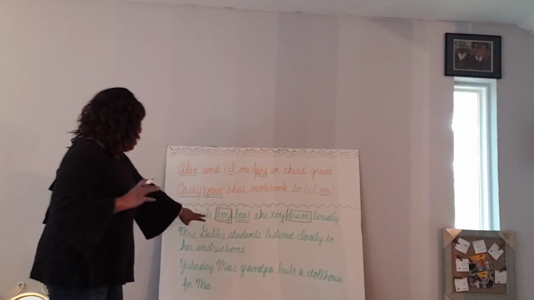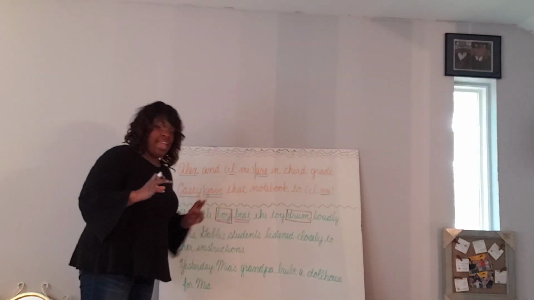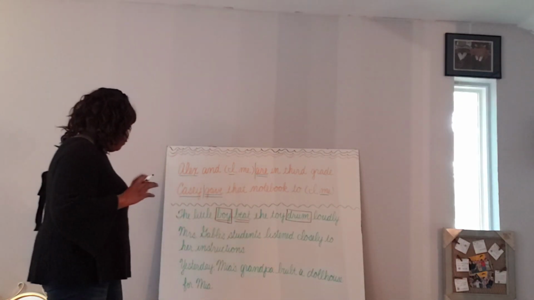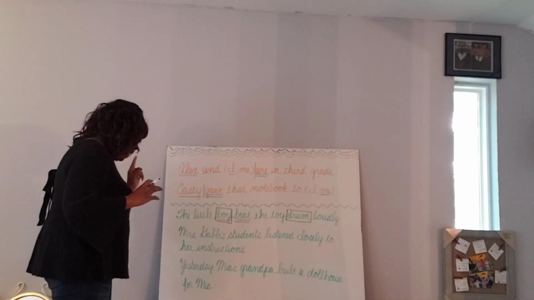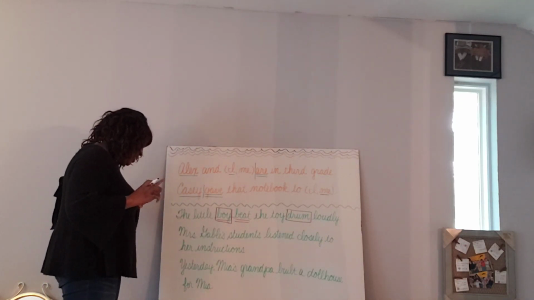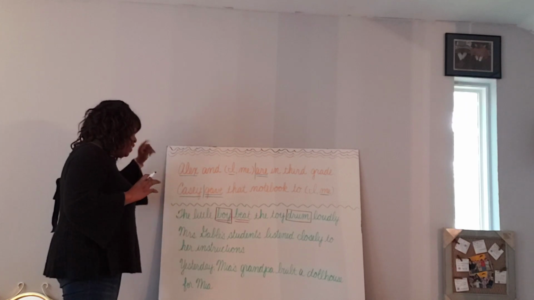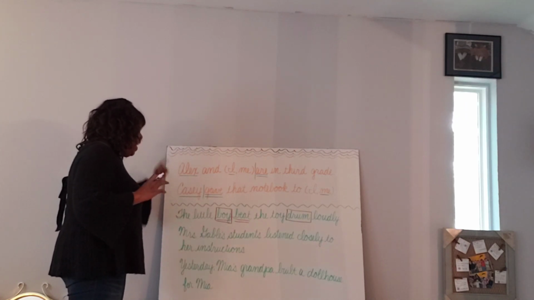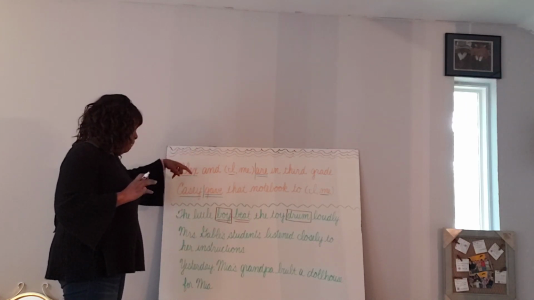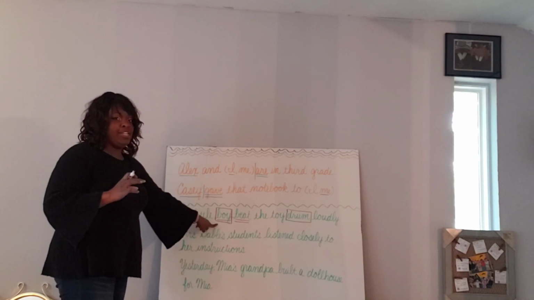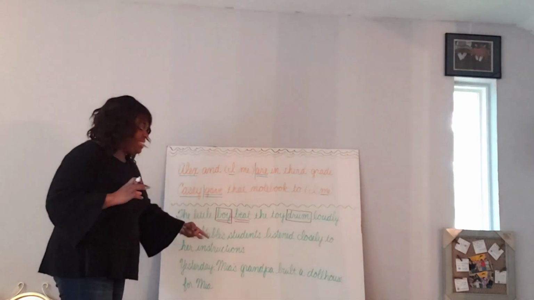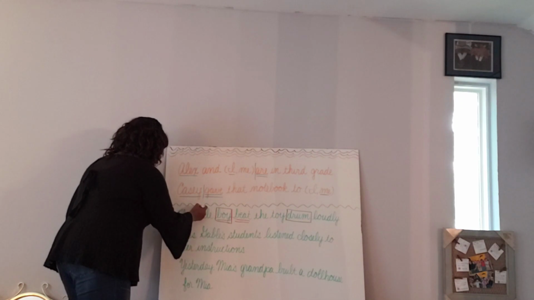So after we box our nouns, then we are going to look for our adjectives. And when we find our adjectives, we're going to circle the adjectives, draw an arrow from the adjective to the word it describes. So boy, is there anything that describes boy? Well, that's obvious, little, okay?